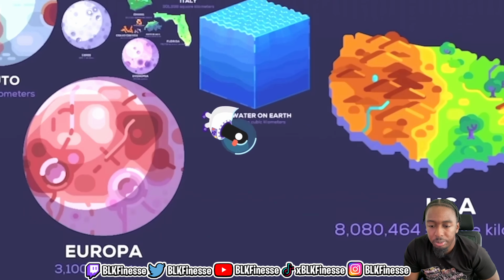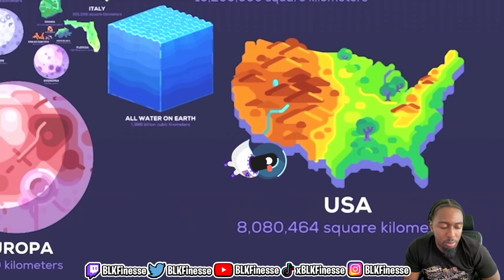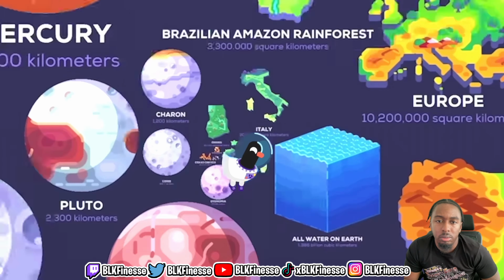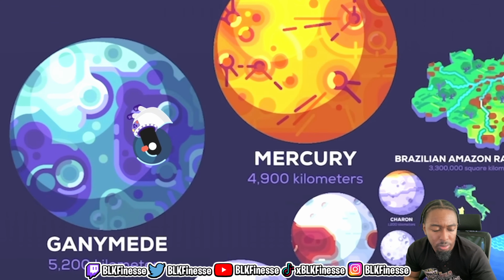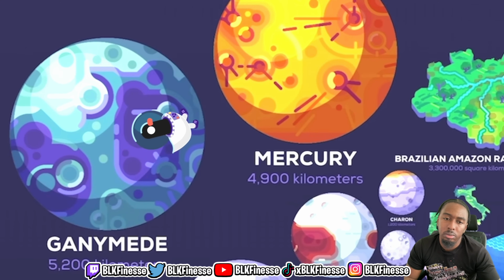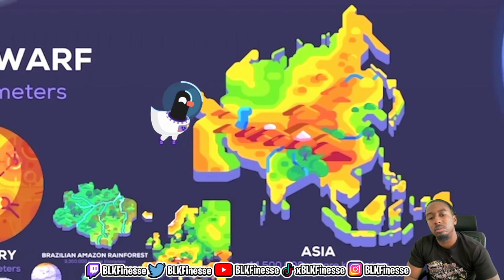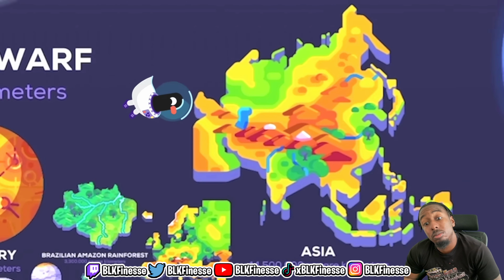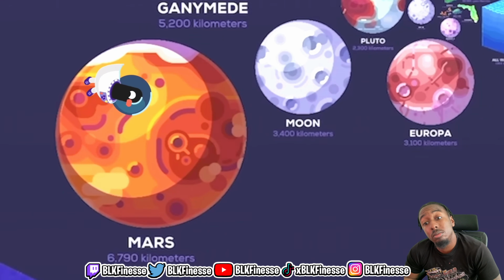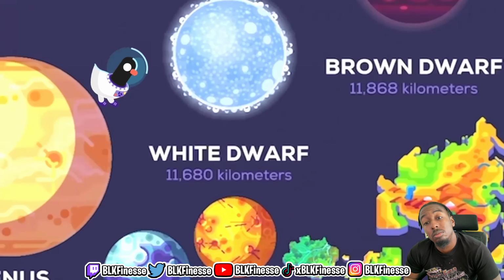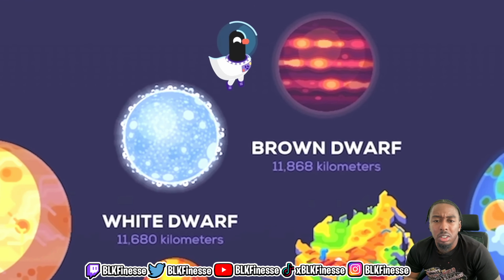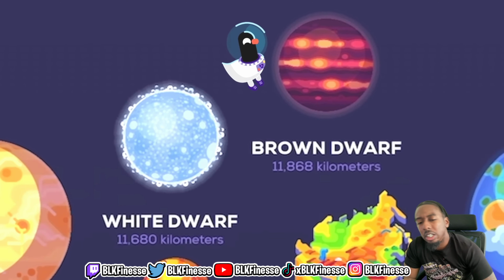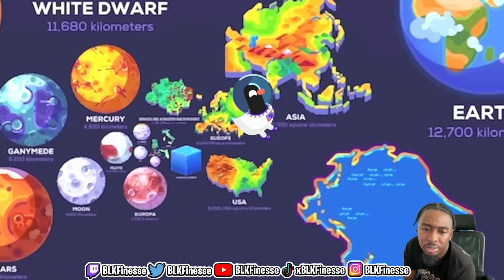3,400 kilometers. USA, 8,080,464 square kilometers. Mercury, 4,900 kilometers. Ganymede, 5,200 kilometers. The biggest moon in the solar system. Asia, 44,500,000 square kilometers. Mars, 6,790 kilometers. White Dwarf, 11,680 kilometers. Brown Dwarf, 11,868 kilometers.